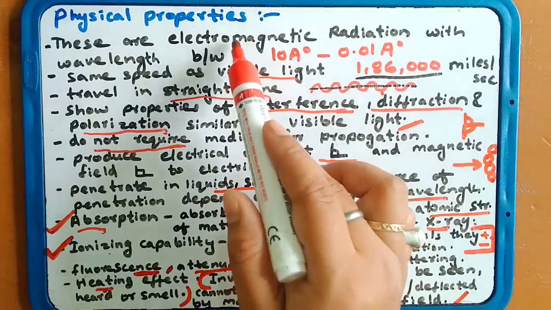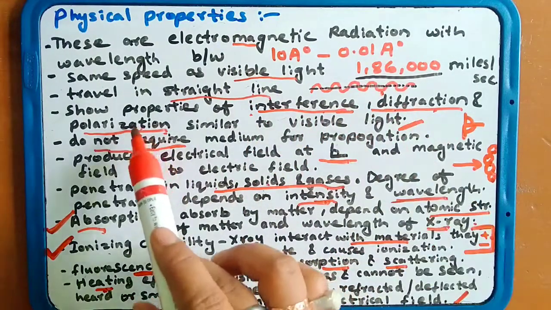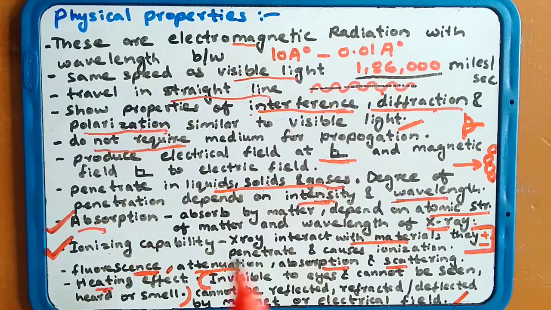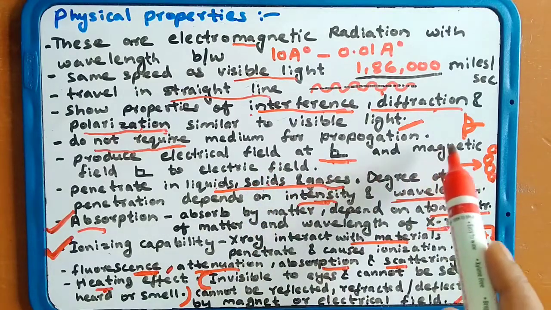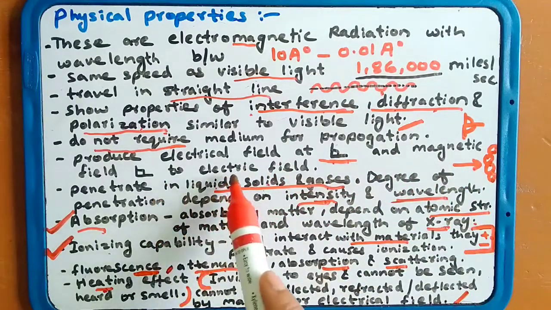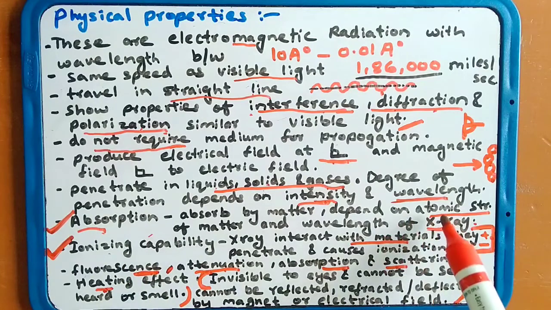First one is electromagnetic radiation, traveling in a straight line, with properties of interference, diffraction and polarization, and it does not require a medium. It is at right angles to the electric field of propagation and at right angles to the magnetic field. Penetration occurs in solids, liquids and gases, as you know. Absorption depends upon the atomic structure of matter and wavelength. Ionizing property: it interacts with the material, penetrates and causes ionization. Then fluorescence, attenuation, absorption, scattering, heating effect.